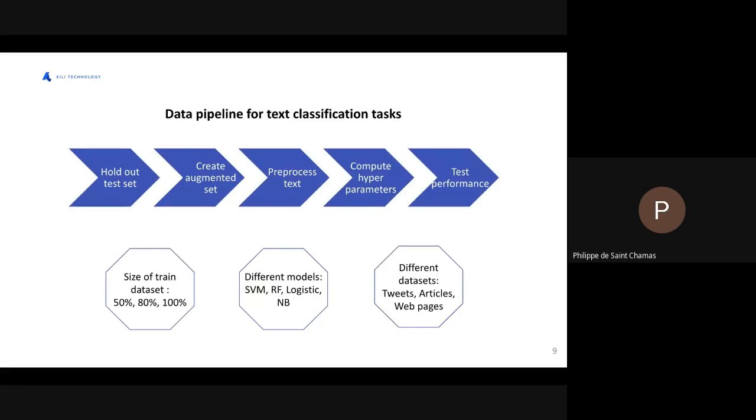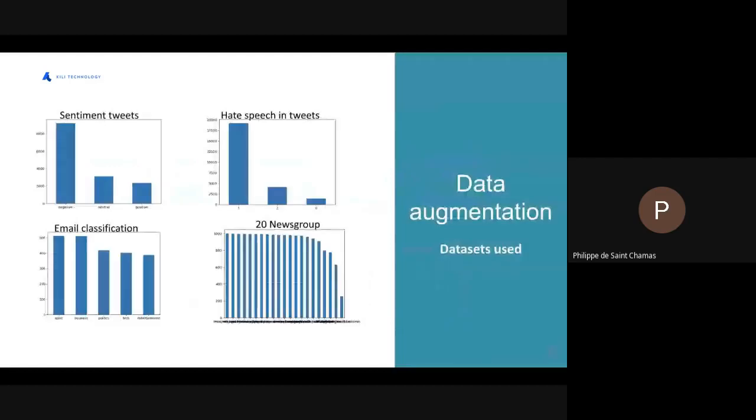So we chose four that cover different directions again. They cover all levels of speech, from mail to articles, with also tweets. They are all multiple classes, from 3 to 20 classes, and they can be balanced or imbalanced.